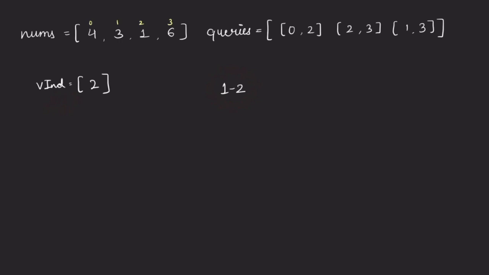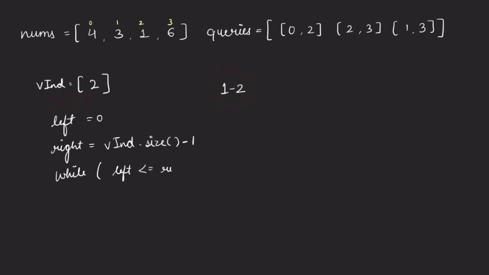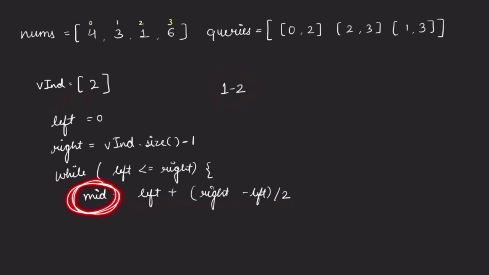So since this is our array, we can take a left and a right pointer for it. Left will be 0 and right will be equal to violatingIndices.size minus 1. Then we apply our binary search loop: while left is less than or equal to right, we find the mid. Mid will be left plus (right minus left) divided by 2. We use this formula to avoid integer overflow. This mid will be an index in this particular array.